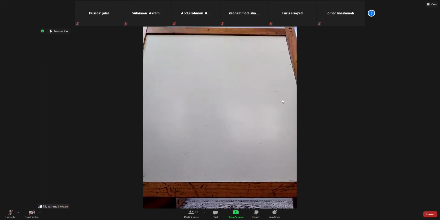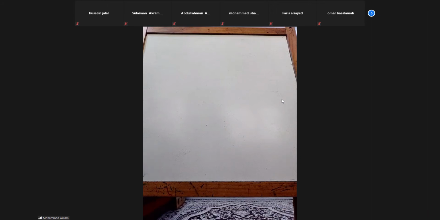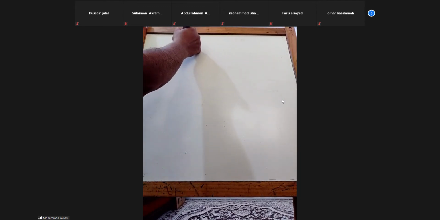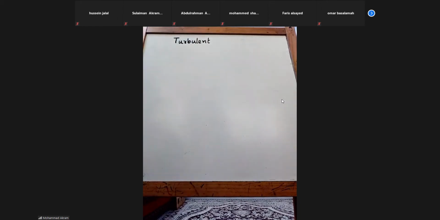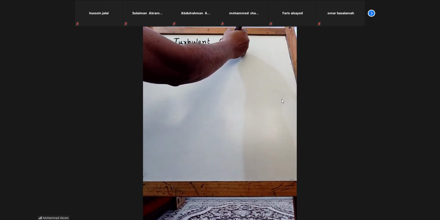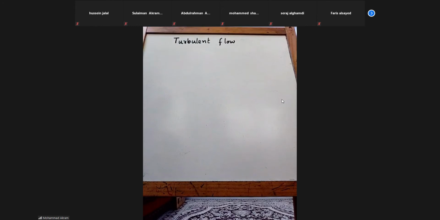We discussed the effect of viscosity on the flows. Now we'll start the turbulent flow. Laminar and turbulent. I have shared some photographs of laminar flow and turbulent flow.